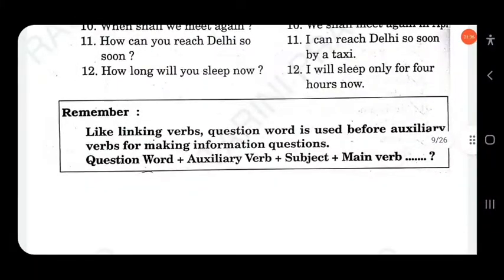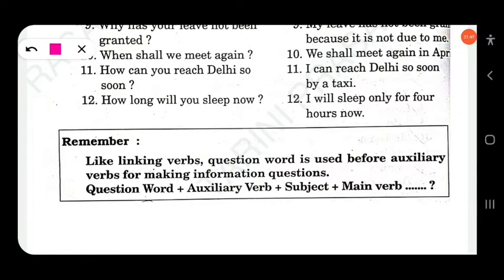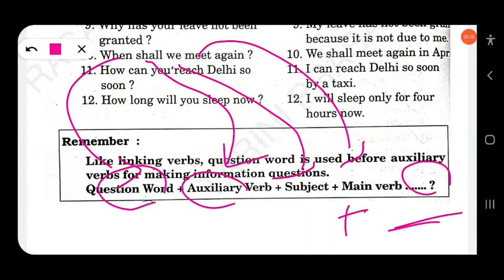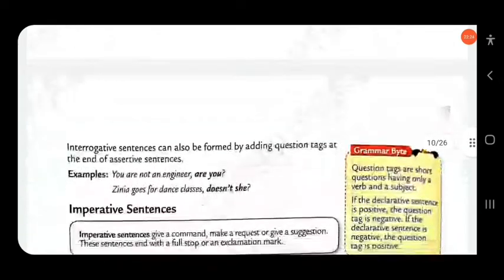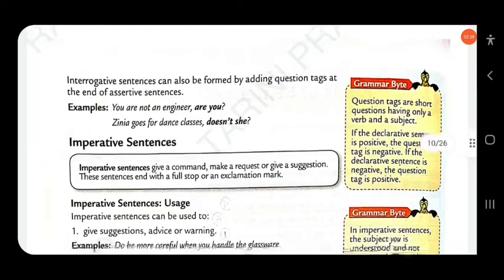So like linking verbs, a question word is used before auxiliary verbs for making information questions. Question word plus auxiliary verb plus subject. So you have to remember that after the WH word you should use an auxiliary verb. When is the WH word, shall is the auxiliary verb, we is the subject, and the main verb is meet. Clear? So these are interrogative sentences.